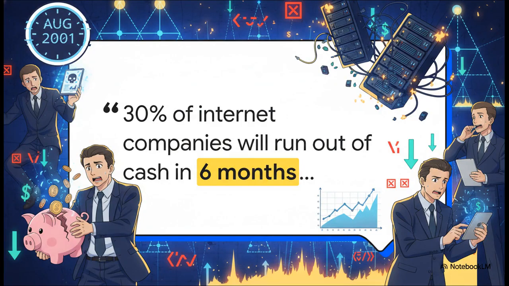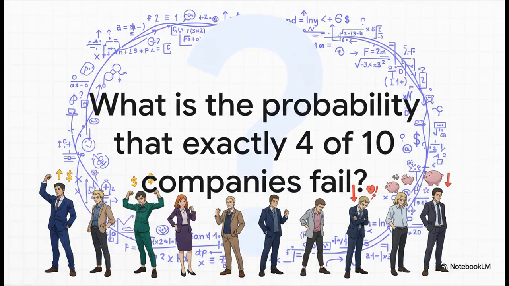To see this thing in action, let's hop in a time machine and go back to August 2001. The dot-com bubble is bursting, there's panic in the air, and this really grim prediction comes out. 30% of all internet companies are on the verge of running out of money. Talk about a high-stakes scenario, right? So, this is our central mystery for today.